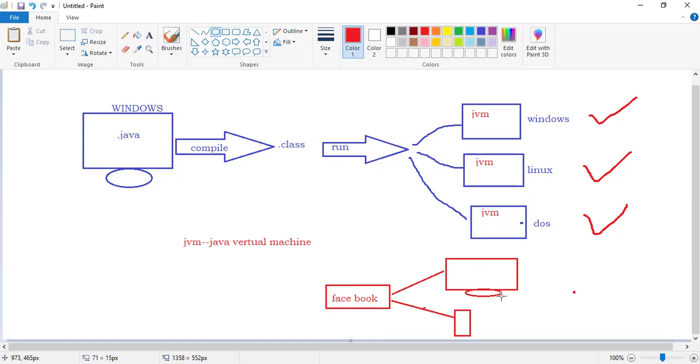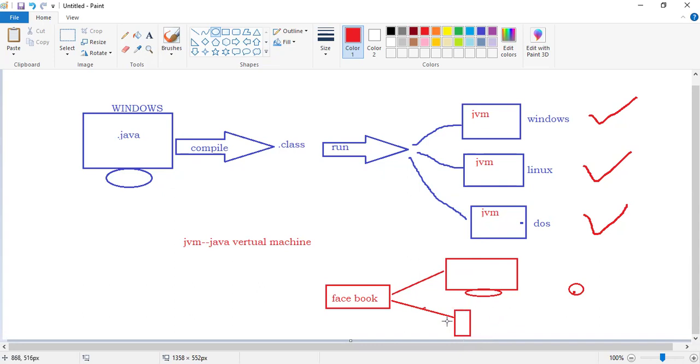Whatever you can see in the computer in your account, the same thing you can see in your mobile also, right? But in your computer, which operating system? Mostly Windows. But in your mobile, which operating system? Android. So the operating system changes, but ditto, whatever content you observe in the computer is also available in the mobile.